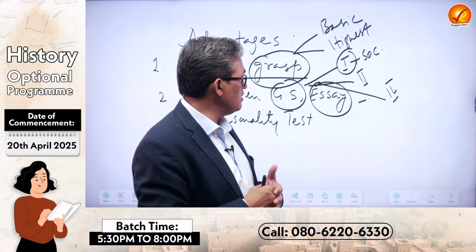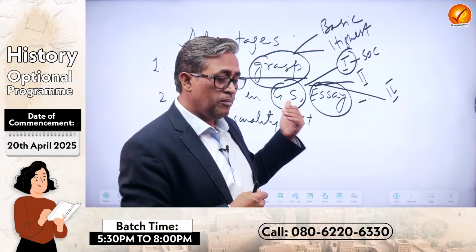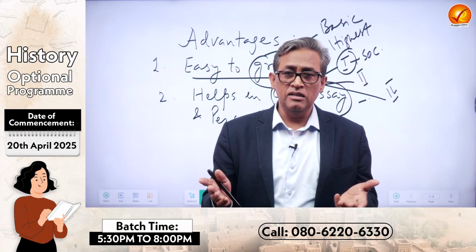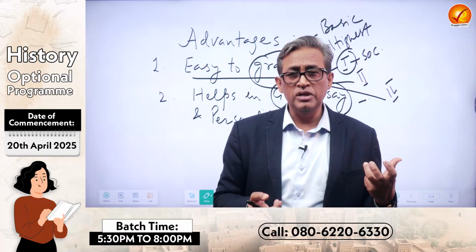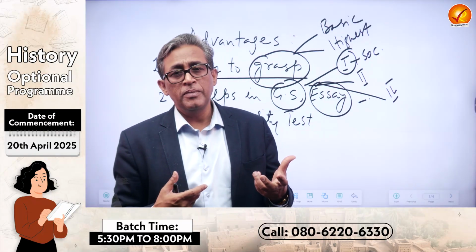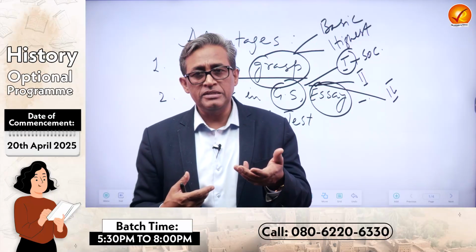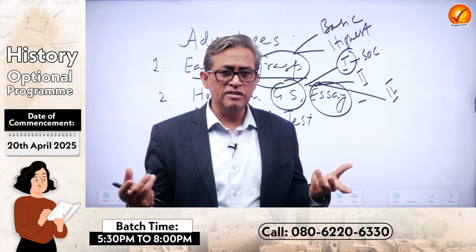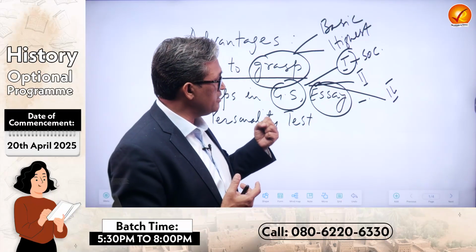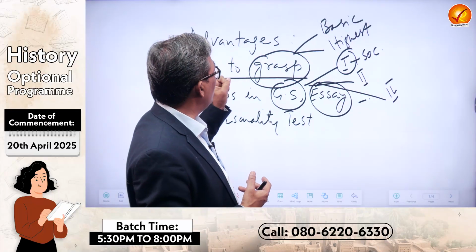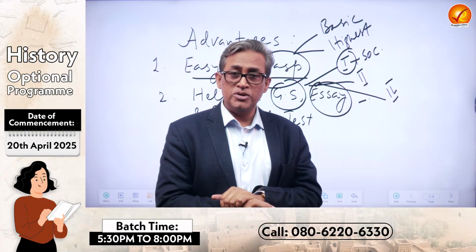For instance, they asked a question, be the change you want to see in others. That was Gandhi's statement. For instance, there was a question that you cannot swim in the same river twice. That in world history we discuss, even Lenin quoted it so many times. So essay is in your control once you take history as an optional paper.